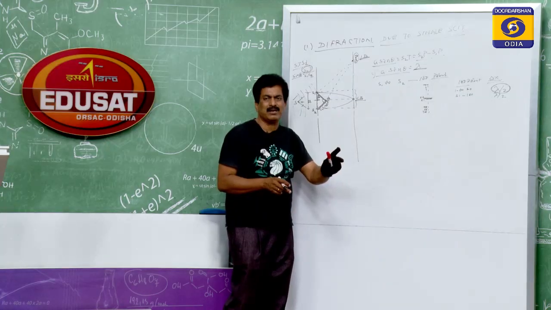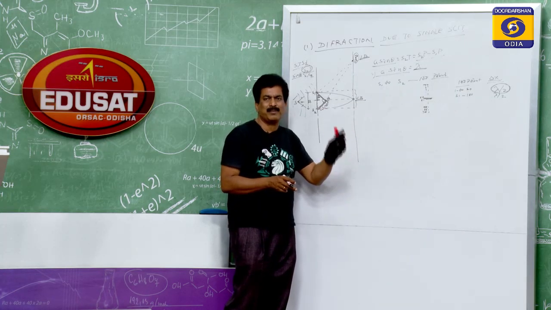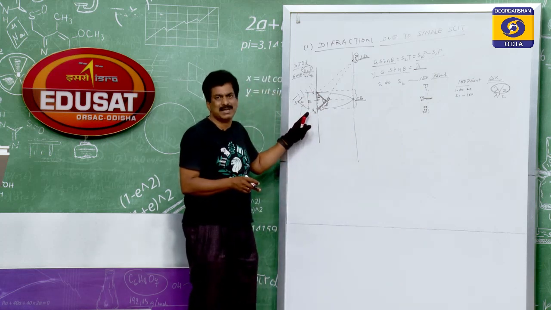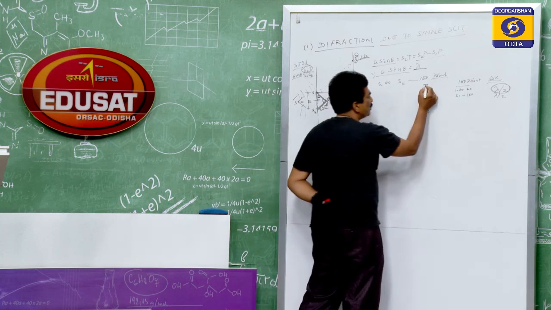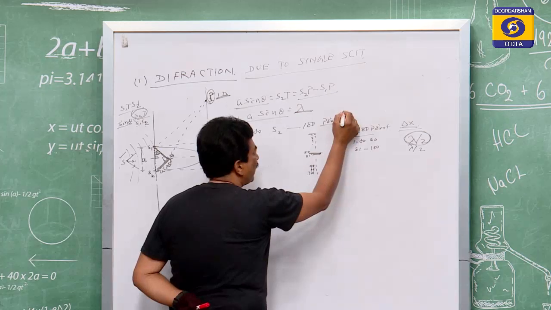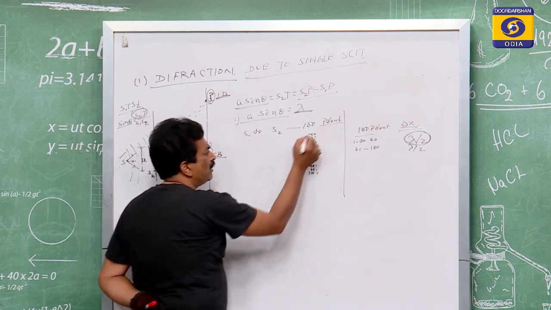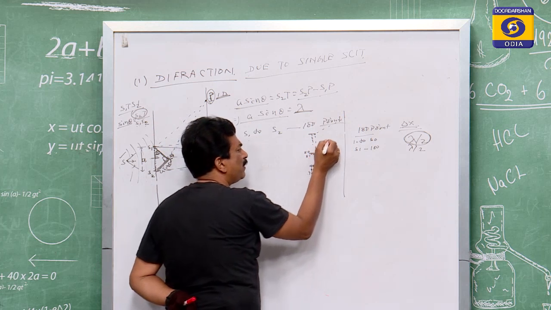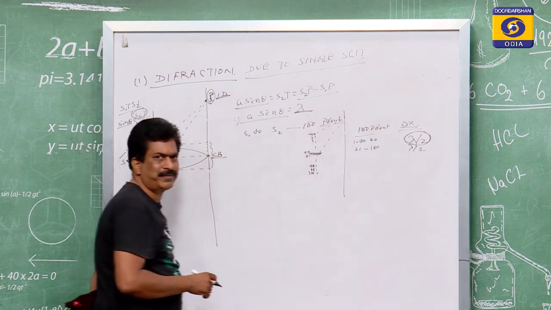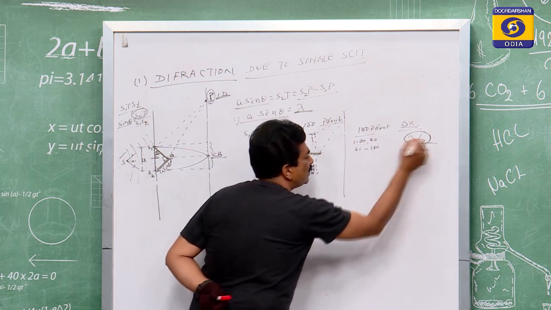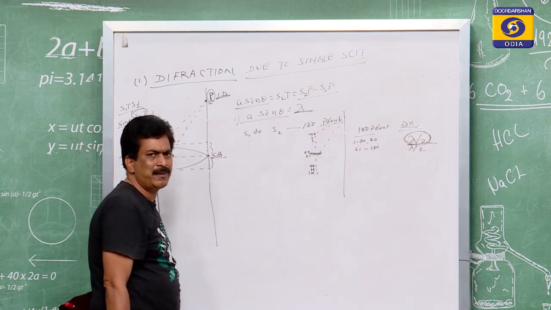In case of interference, the light is coming from 2 sources, but here a number of sources are there. So, if 1 to 50 is one half, 51 to 100 is the other half, and this is the screen, then what will happen? From 1 a ray will go, and from 51 another ray will go. So, from 1 to 51, what is the path difference? That is equal to lambda by 2.